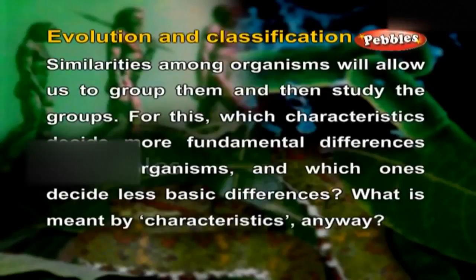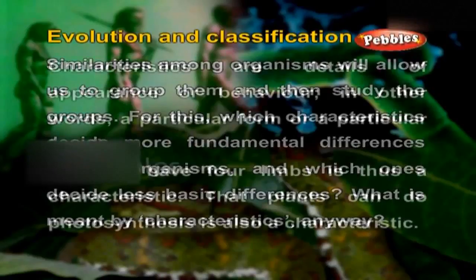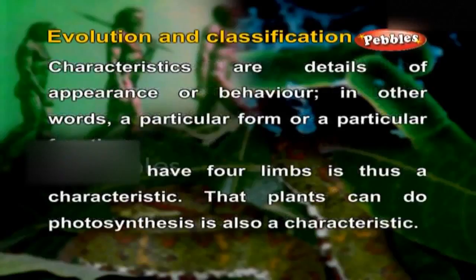For this, which characteristics decide more fundamental differences among organisms and which one decides less basic differences? What is meant by characteristics anyway? Characteristics are details of appearance or behavior, in other words, a particular form or a particular function.